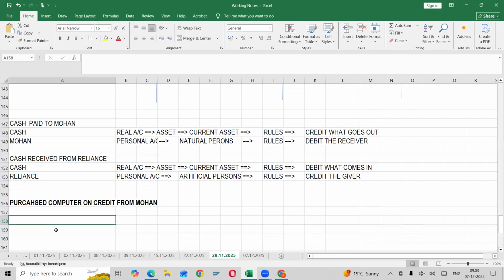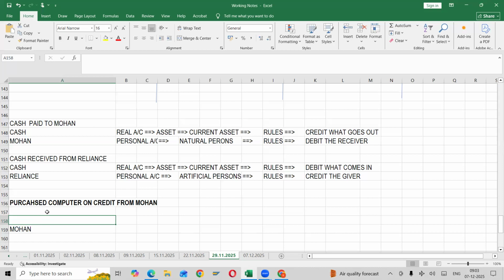First of all, we need to analyze this transaction. What kind of transaction? Is it a cash transaction or a credit transaction? Credit transaction. What is the thumb rule of credit transactions? Whenever a person name is given, we need to consider it. So who is the person here? Who is giving? Mohan. So one account is nothing but Mohan. Next, what is the other account? Nominal, the purchase account.